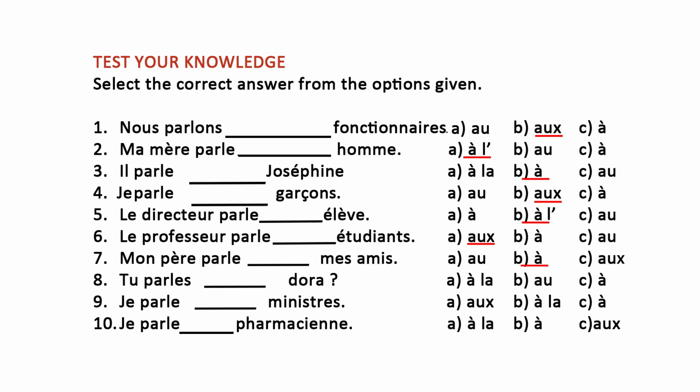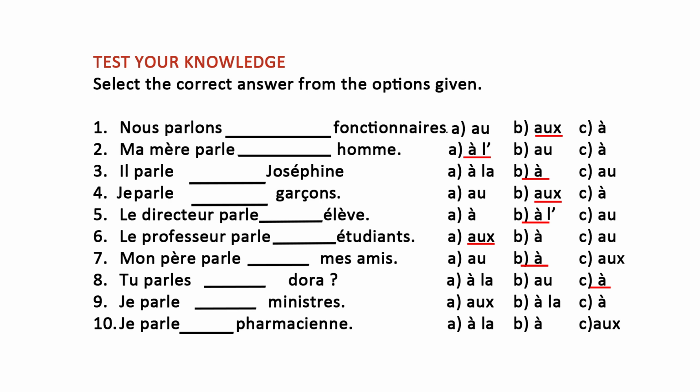So let's see whether your answer is correct. So we come back. We have tu parles à Dora. So here you have your answer A. Tu parles à Dora. Are you talking to Dora? Yes. So that is the correct answer. Why à? Dora, name of a person. We use only à, like I said in the lesson. À Dora, à Doris, à Kwami, à Yao. Okay? All right. So let's come to 9.